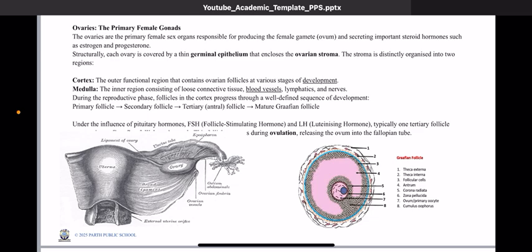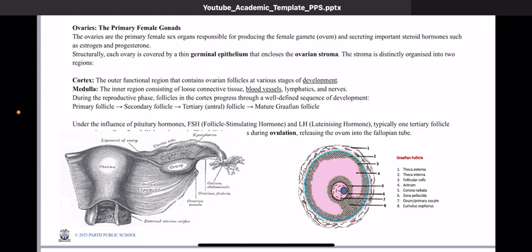Now, what is a follicle? Follicle is a bag. It is a sac. Within this sac, egg is present. So, we need to understand that two processes are happening at once. The follicle is also getting matured. Within the follicle, within this sac, within this bag, the egg is also present. Now, there are changes that are happening within it also.